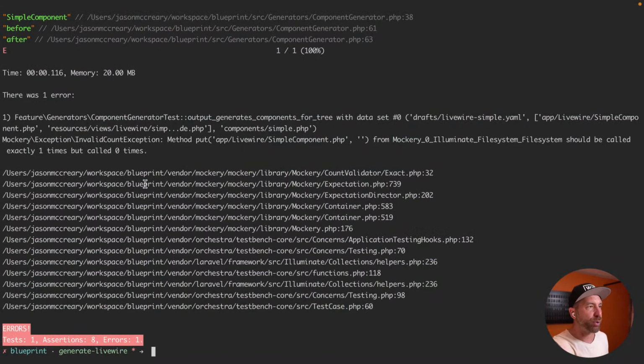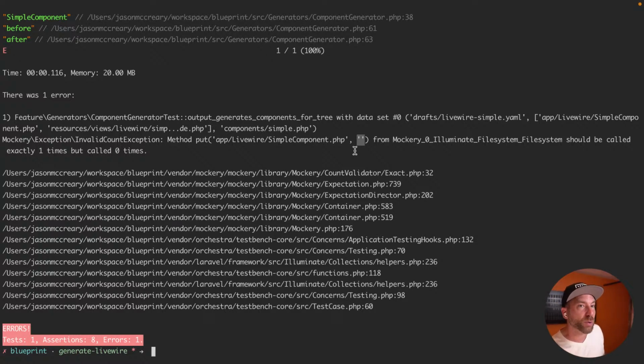Okay, so method put app livewire simple component should be called exactly once. It was not called. Here's the thing. It wasn't called with blank. Now this is another thing I want to fix with Mockery. I would love that if it got called with something else, it says, okay, you called it, but here's what you passed it. It's thinking we passed it nothing because I have nothing in that stub.